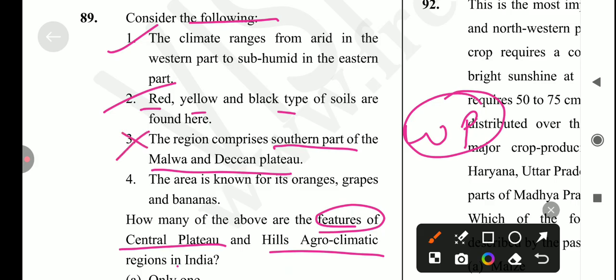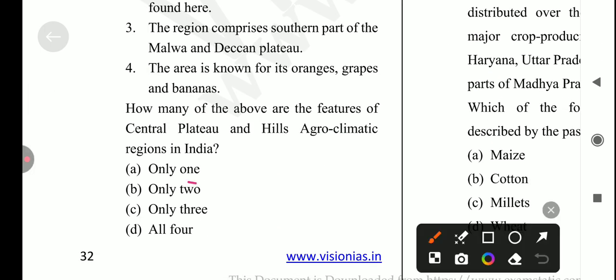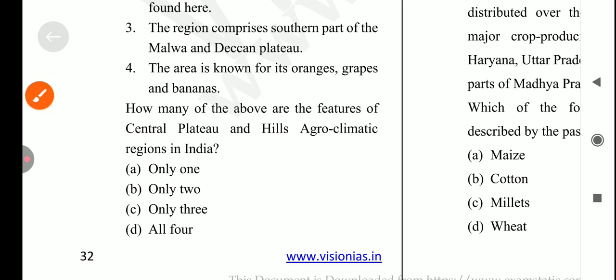Next is the area is known for its orange grapes and bananas. It's also not related to Central Plateau. और ये कहाँ से मेडिटेरेनियन रीजन से हो जाएगा. ओके, जो कि वेस्टर्न प्लेट्यू हिल्स रीजन हो जाएगा. सो आंसर फॉर दिस क्वेश्चन इज ऑप्शन नंबर बी. ओनली 2 is the correct answer for this question.